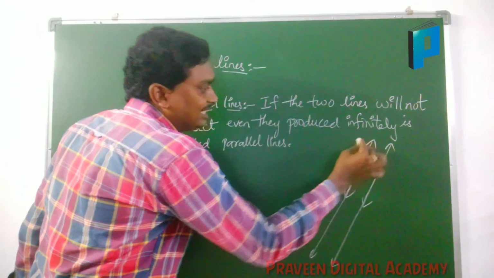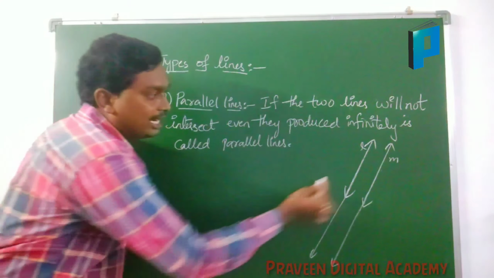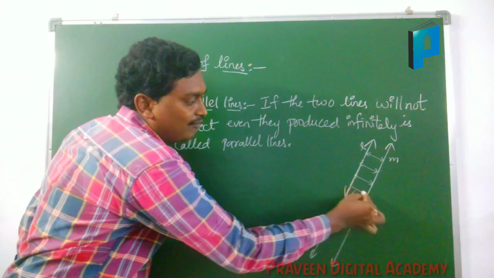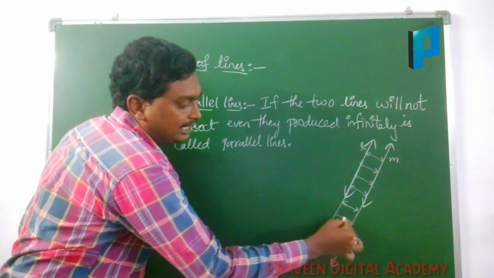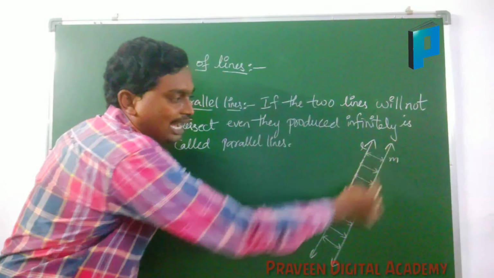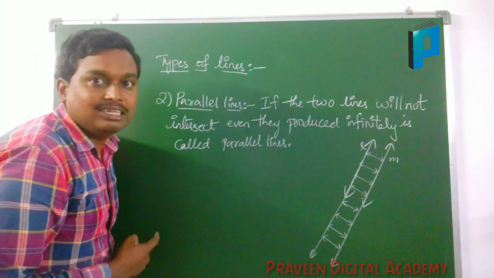Let us take this is a line L and this is a line M. Here the distance between the two lines never changes. The distance between the two lines is always equal in parallel lines. These kinds of parallel lines we will see on railway tracks.